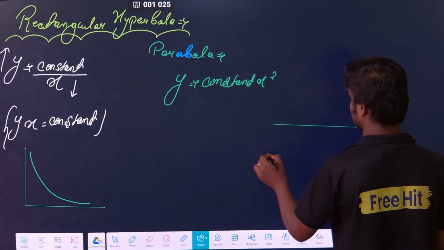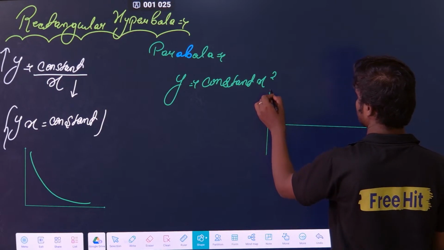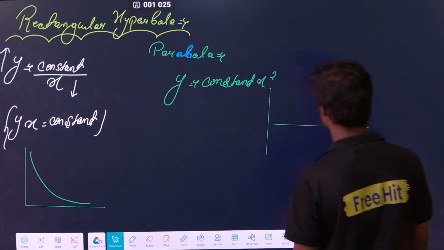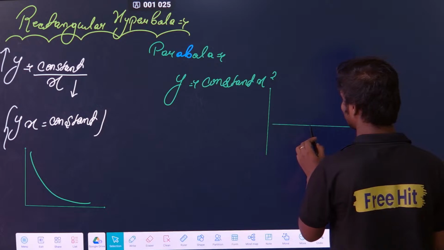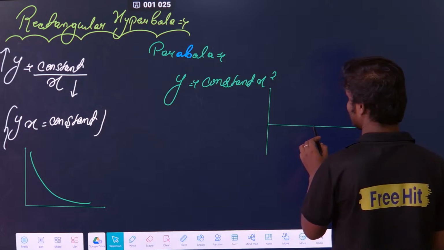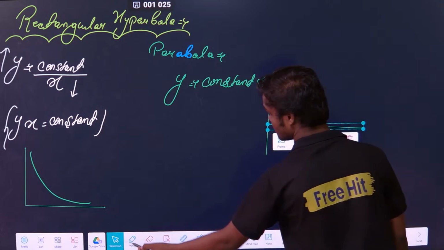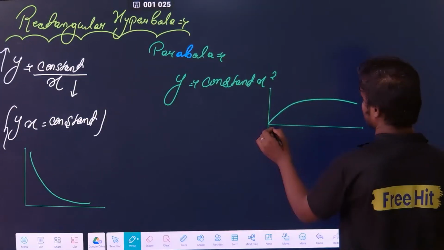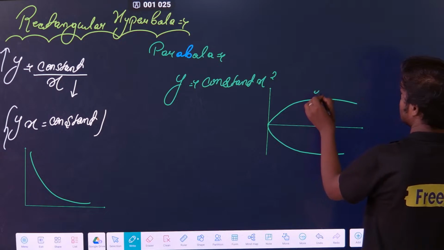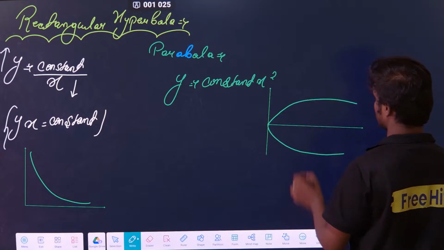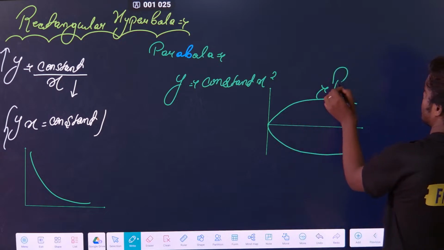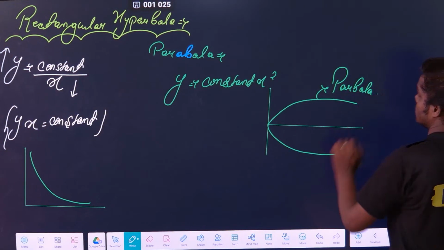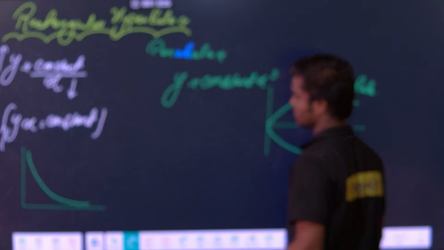This is not my x, I'm just talking about a line. Suppose this is my x, and this is y, this is called a parabola. Y is equal to some constant into x square.